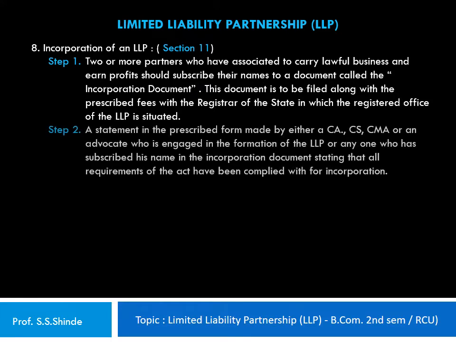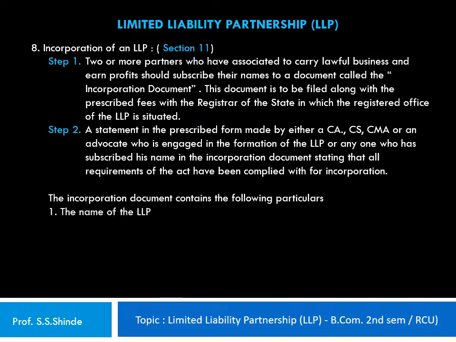Step 2. A statement in the prescribed form made by either a CA, that's a chartered accountant, CS, that's the company secretary, or cost and management accountant, or an advocate who is engaged in the formation of the LLP, or anyone who has subscribed his name in the incorporation document, stating that all requirements of the Act have been complied with for incorporation. Now the incorporation document should contain the following particulars.